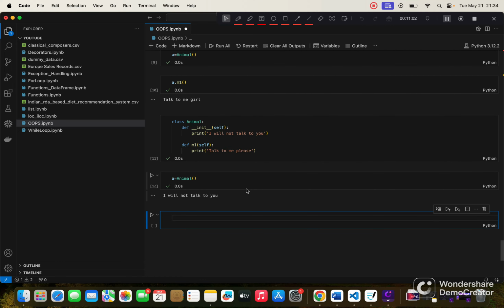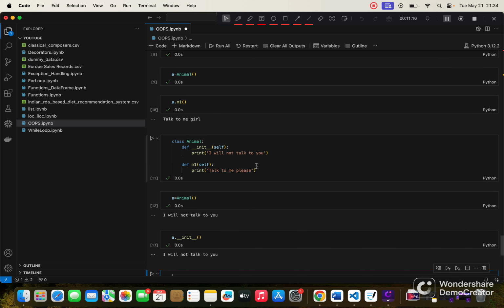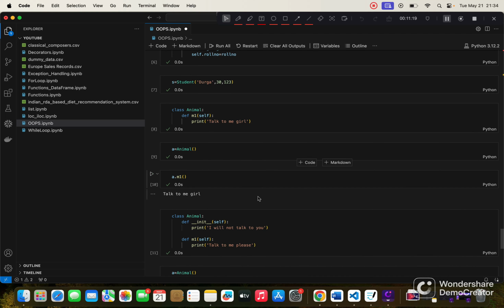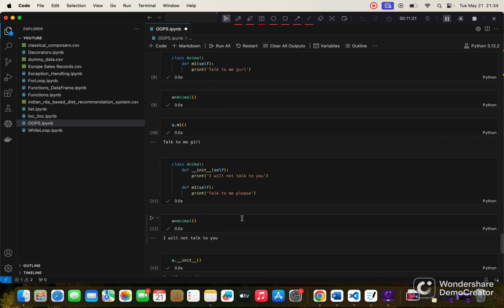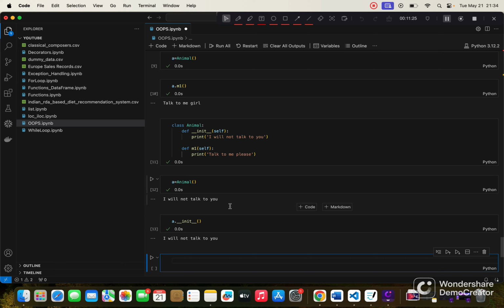So what if I try to call the constructor explicitly? Let's see what happens. Here, when I call the constructor explicitly, I am getting the same output, I will not talk to you. So that's one of the properties of a constructor, we can call it explicitly also, and when we call it explicitly, it acts as a normal method, like m1.